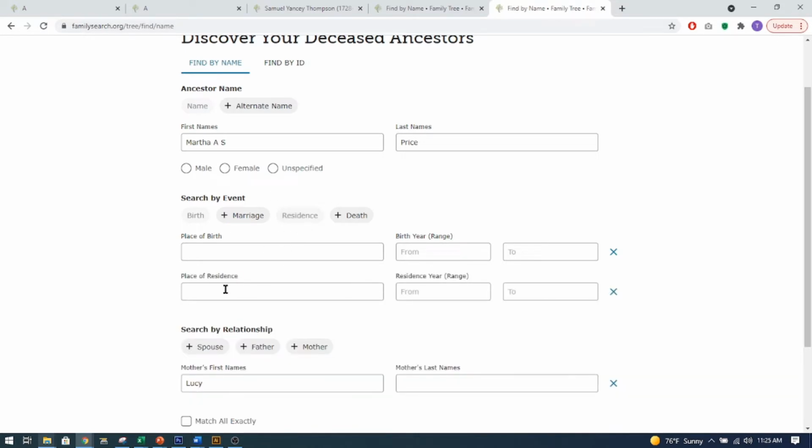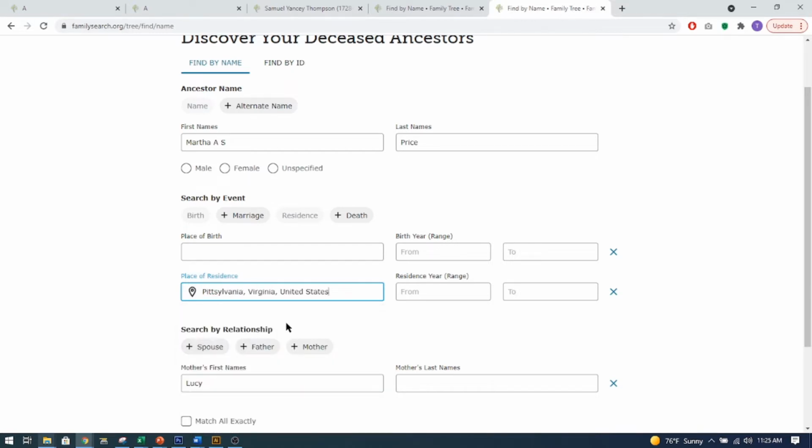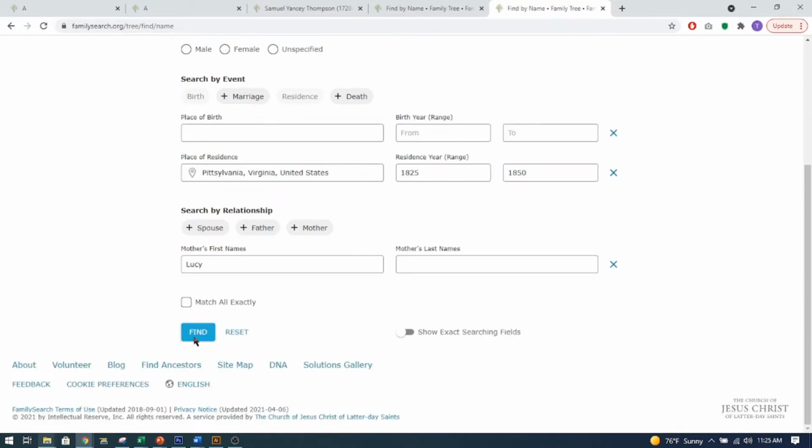But I can put in residence, Pennsylvania, and the records I'm looking at are around 1834. So let me put down 1825 to 1850. We'll see if she comes up.